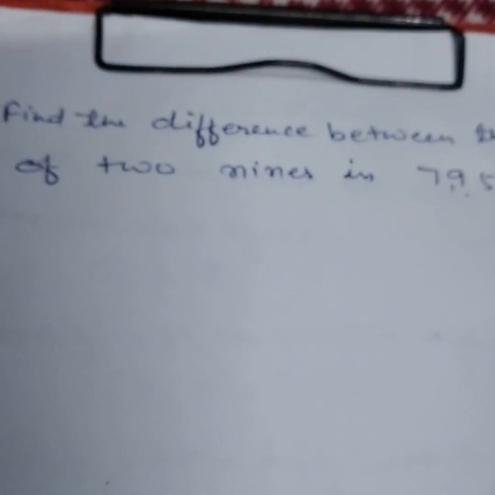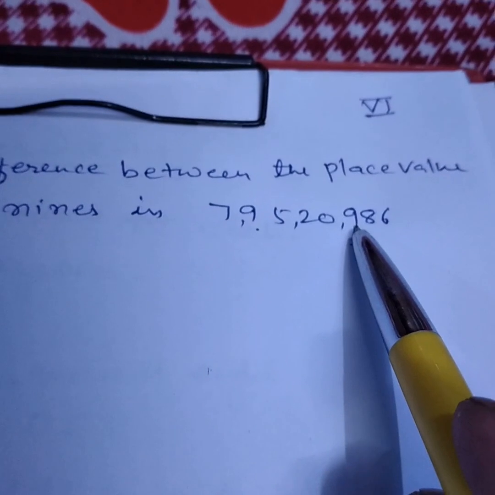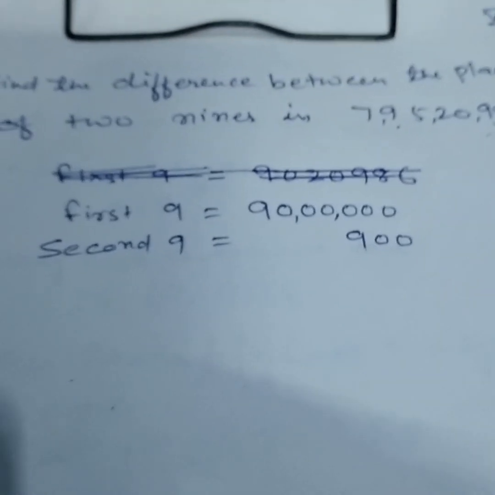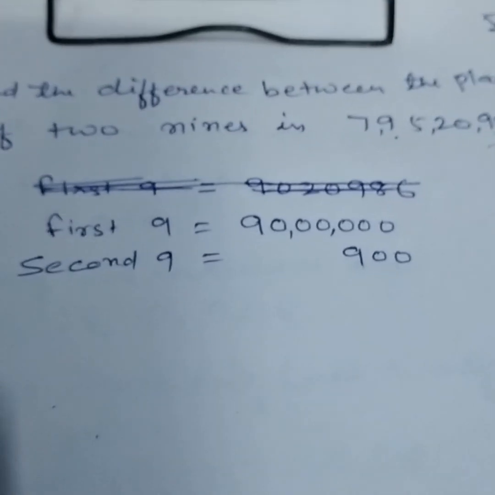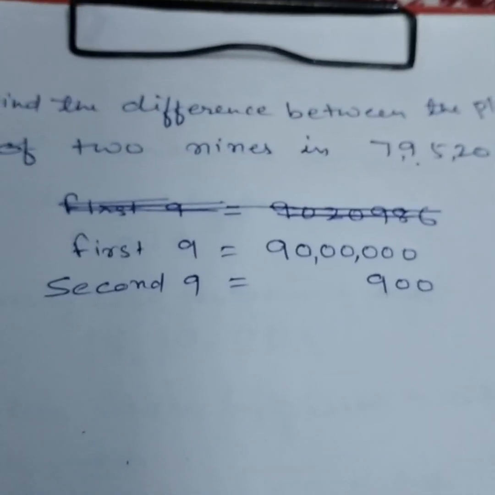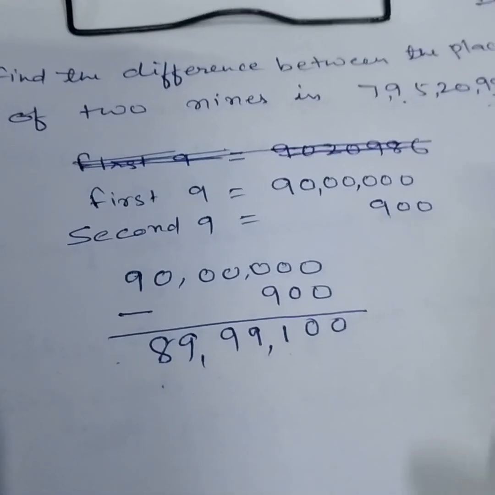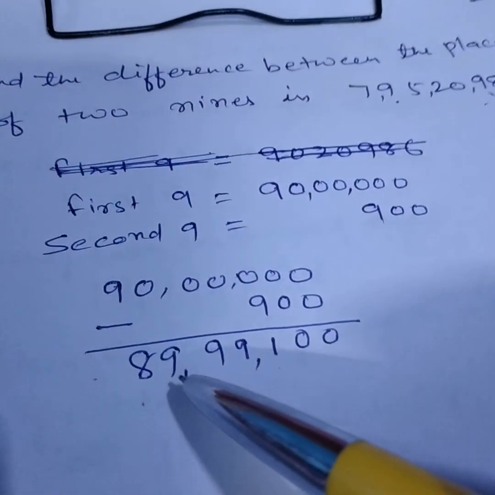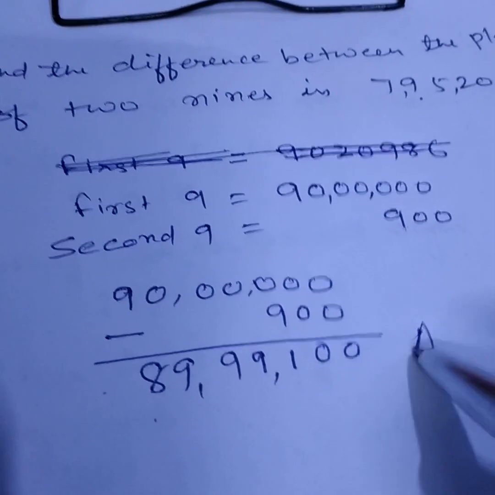Once again I am reading the question: find the difference between the place value of 9s in 7 crore 95 lakh 20,986. Here the place value of the first 9 is 90 lakh and the second 9 is 900. Now we find the difference: 90 lakh minus 900 equals 89 lakh 99,100. Answer.